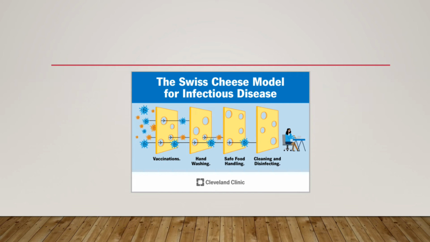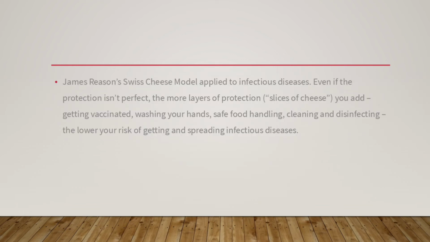The first thing we have to do is vaccination, then we should go for regular hand washing, safe food handling, and cleaning and disinfecting. This is James Reason's Swiss cheese model applied to infectious diseases. Even if the protection isn't perfect, the more layers of protection you add, getting vaccinated, washing your hands, safe food handling, cleaning and disinfecting, the more you can lower your risk of getting and spreading infectious diseases.